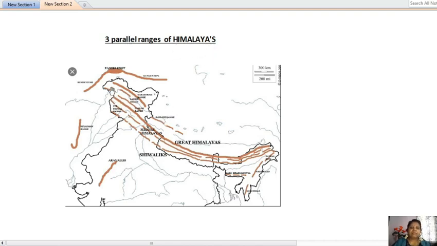So here we find the Greater Himalayas, Lesser Himalayas, Siwaliks. These are all located in the northern part of India and extend up to the eastern part. Three parallel ranges of Himalayas.